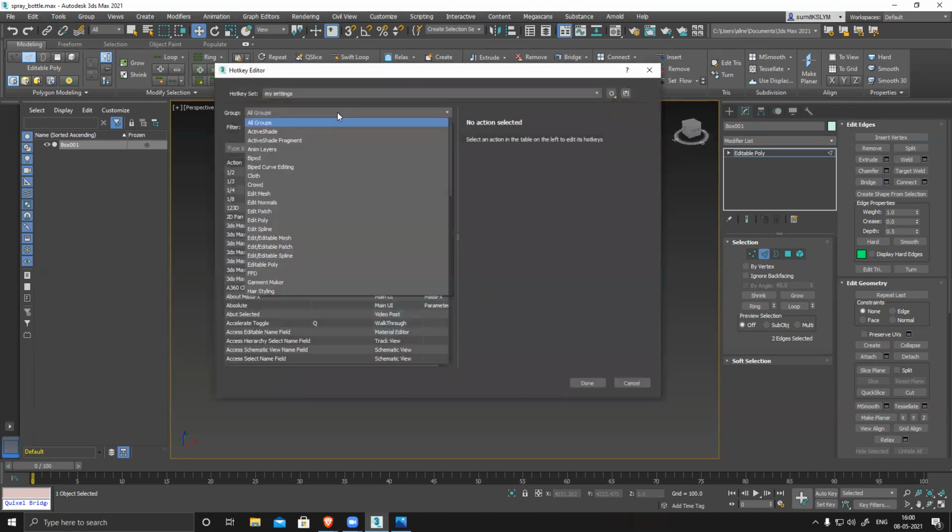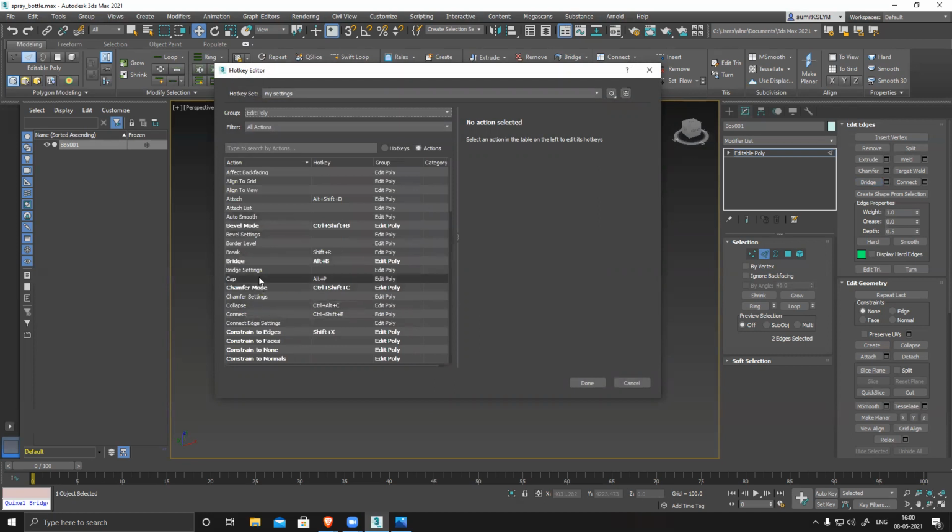I guess I missed something. Edit poly, bridge. Okay, edit poly and editable poly are both different. Bridge hotkey. Bridge is correct only. It should work.